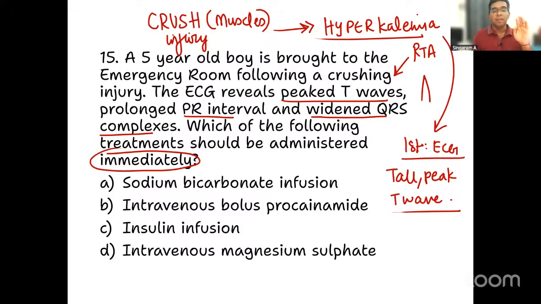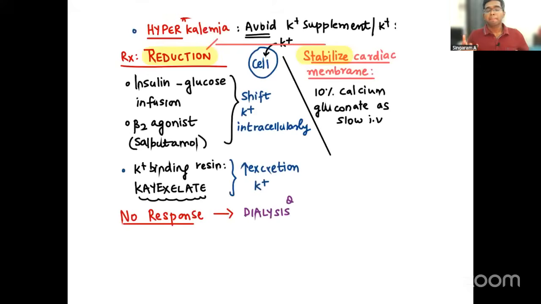Which one? Very good. Most of you got it correct. It is insulin infusion only among the given options, right? This is a quick picture telling you about the treatment options in hyperkalemia, right?